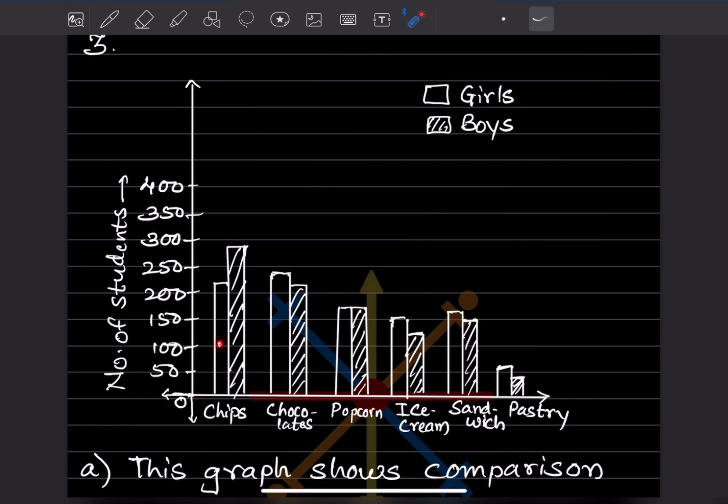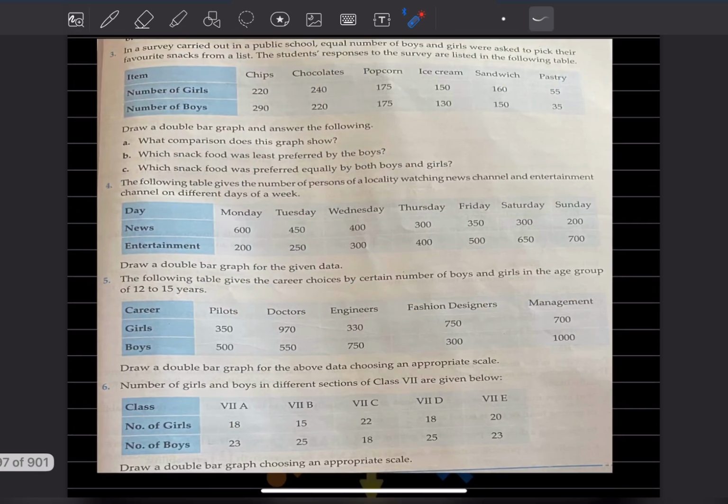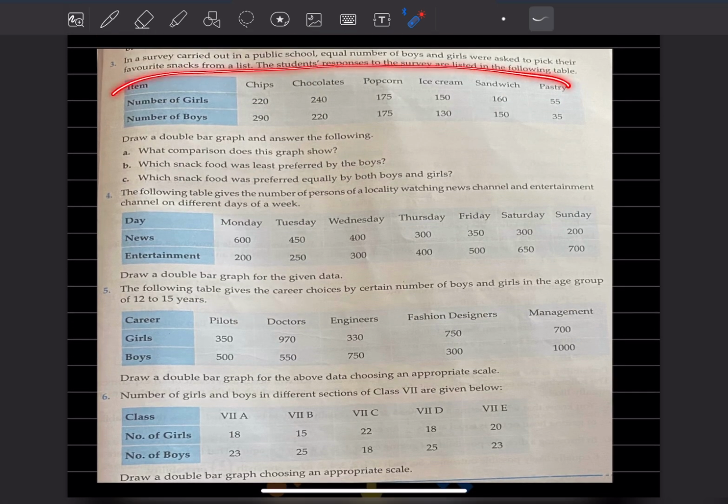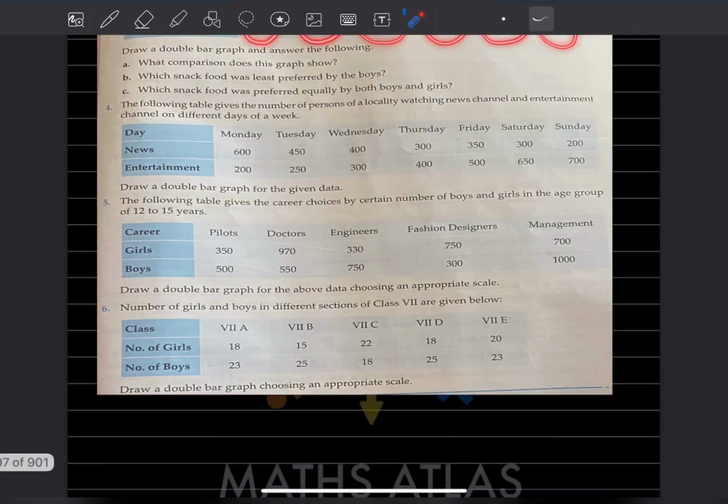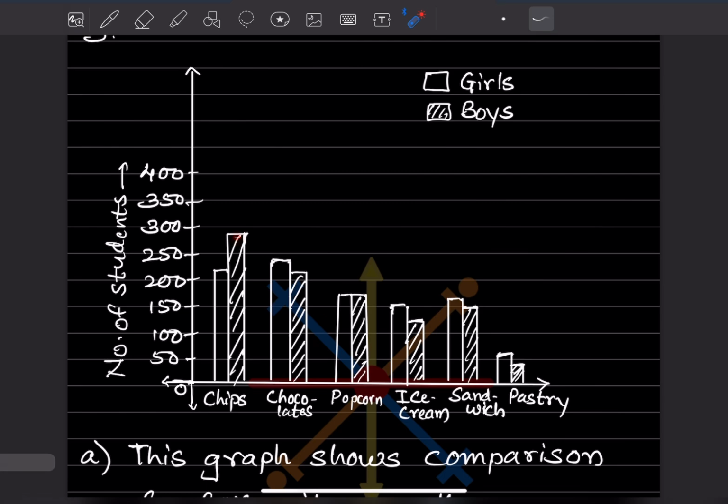And because it is a double bar graph, the blank one is for the girls, and this one is for the boys. So according to the table, we can put chips, chocolates, popcorn, ice cream, sandwich and pastry on the x-axis, and the number of students on the y-axis. You can have a look at the table. So 220, 290, I think you can do it easily. The same thing has been plotted over here according to the numbers. I think the graph part is easy.